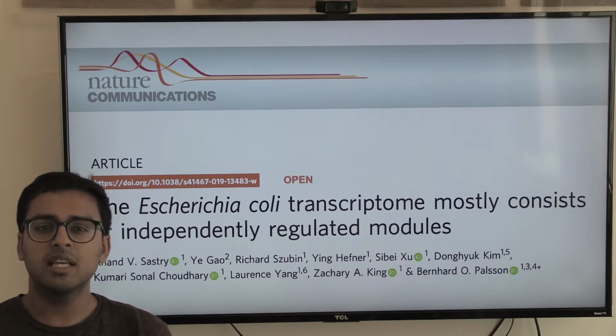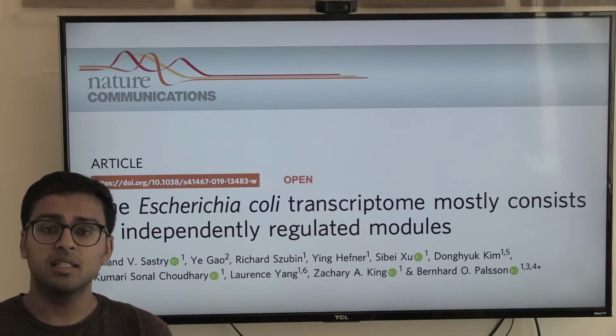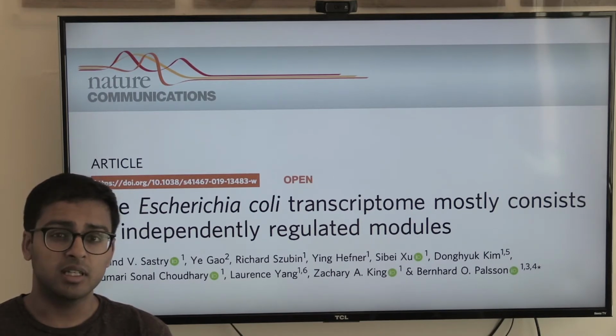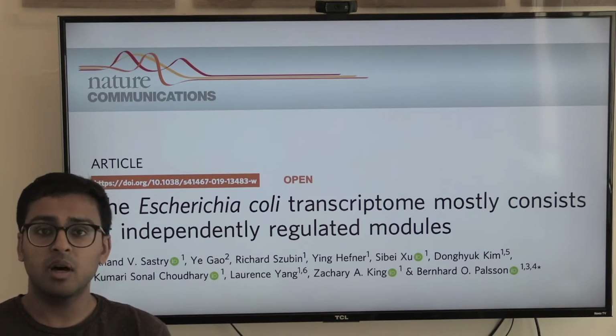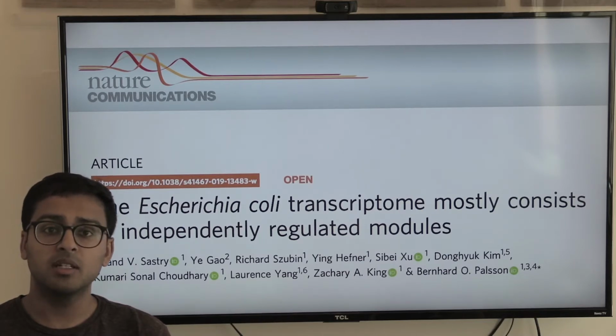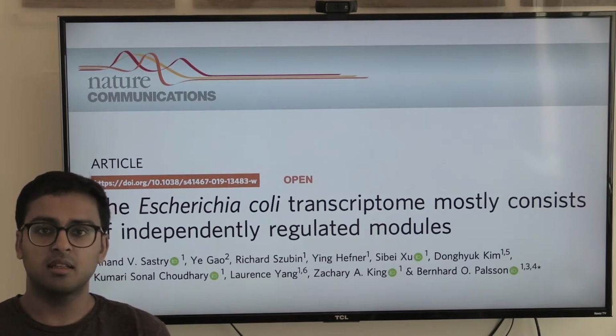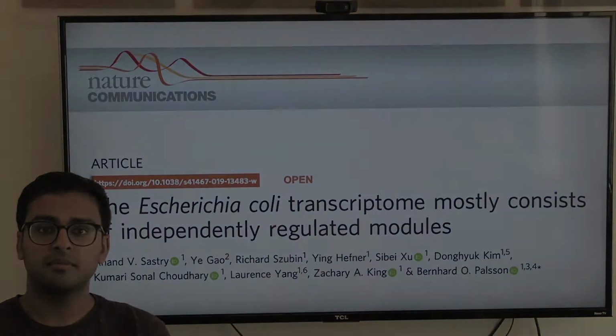So we wanted to reverse engineer this transcriptional regulatory network, and in order to do this, we needed to get a bunch of different conditions to sample the entire space of the transcriptome. So fortunately, this lab has been doing RNA-seq experiments for a while, and I was able to gather almost 300 expression profiles that were previously published in this lab. I then took this all together and I used a machine learning algorithm called independent component analysis, and that's the basis for this study.